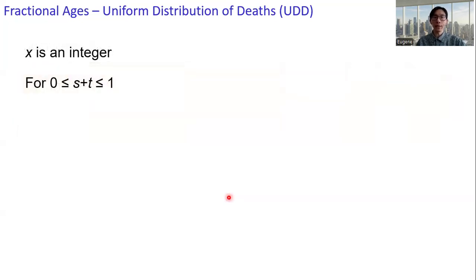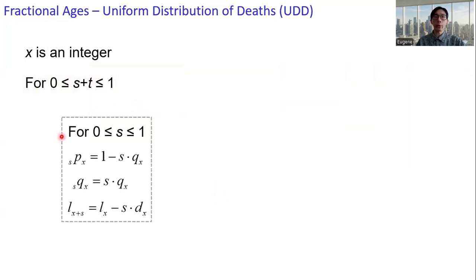To get the expression for that, we will apply the previous result where s is between 0 and 1 for the expression of spx, sqx, and lx plus s. All right, x is an integer and s plus t is between 0 and 1. The expression for sqx plus t, rewrite it as 1 minus p.